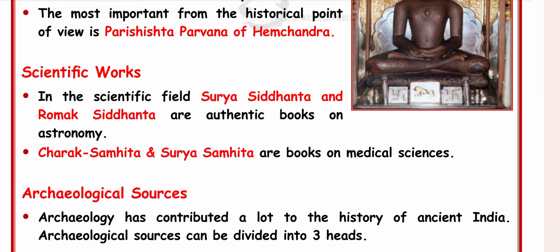Under scientific works, in the scientific field, Surya Siddhanta and Romaka Siddhanta are authentic books on astronomy, and Charaka Samhita and Sushruta Samhita are the books on medical science.